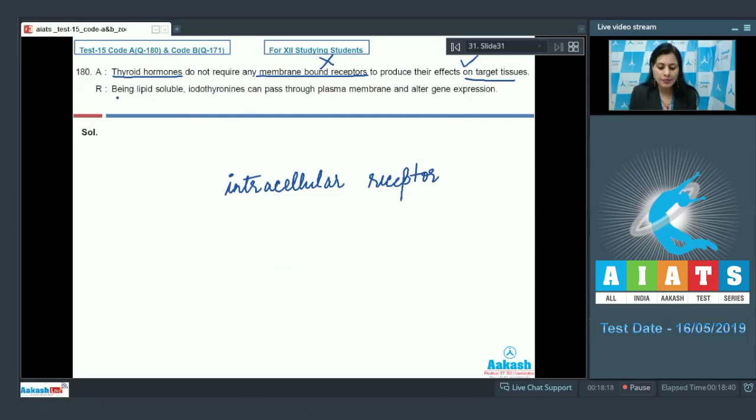Now, the reason given is, being lipid-soluble, iodothyronines can pass through plasma membrane and alter gene expression, and this is also a true statement because iodothyronines and steroid hormones are lipid-soluble hormones, and they directly cross plasma membrane and form hormone receptor complex intracellularly, which interacts with DNA to alter gene expression. So these iodothyronines do not require any membrane-bound receptors because they are lipid-soluble and can pass through plasma membrane directly to alter gene expression. And as the given reason is the correct explanation of the above given assertion, we can mark the answer as 1.